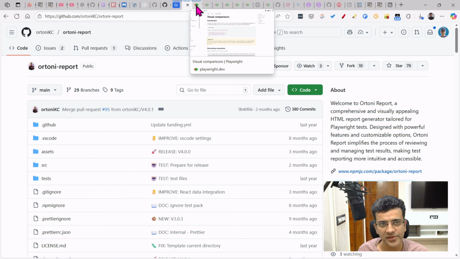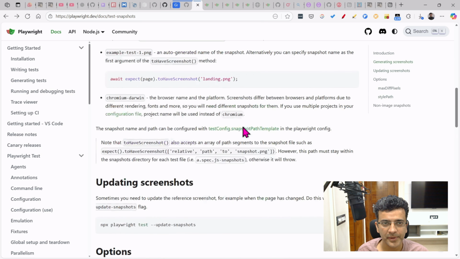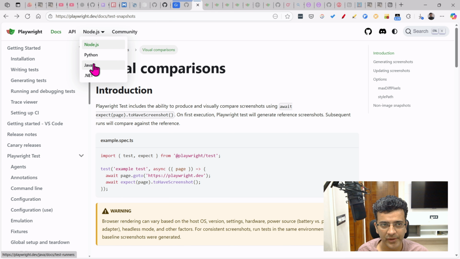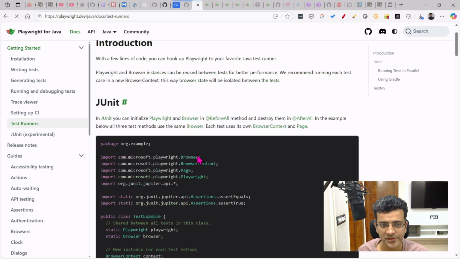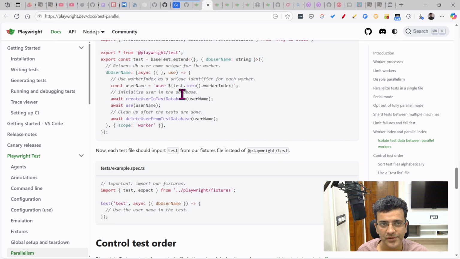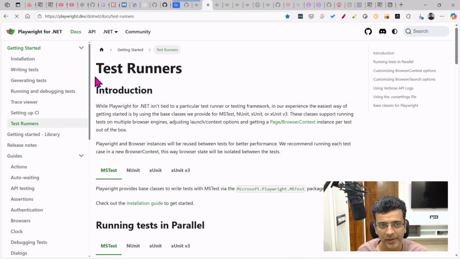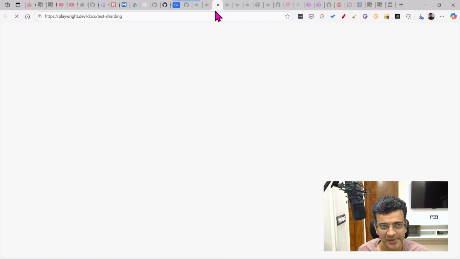This TypeScript package. Also, if you see, by default, whenever you open the documentation, things will come from TypeScript only. And there are many places, for example, visual comparison. If I go to Java, you will see this page is not coming, because they have not designed it or told how it will work there. So you will not be able to use all of the features in a proper way. For example, parallelism. If I go in .NET, they are telling how you can use NUnit as part of it, but again, that parallelism section is not explicitly there.